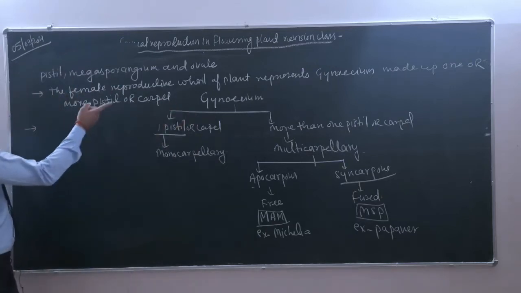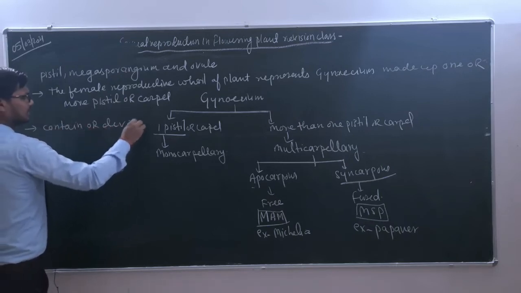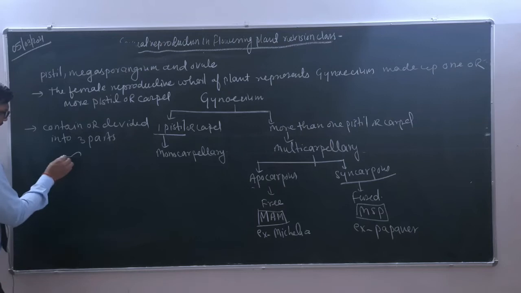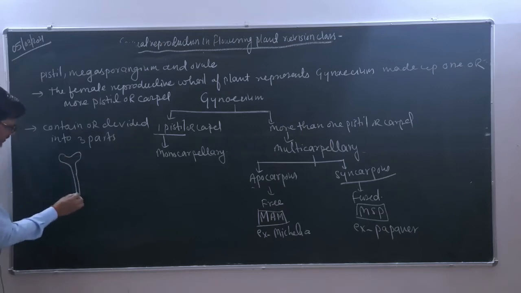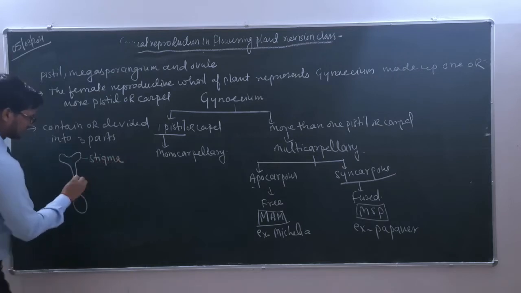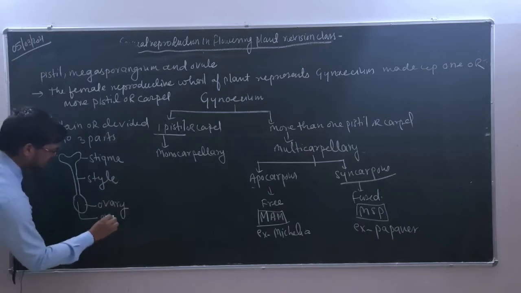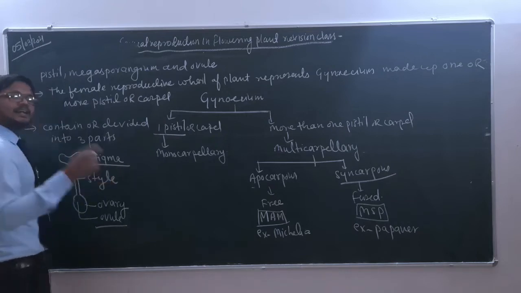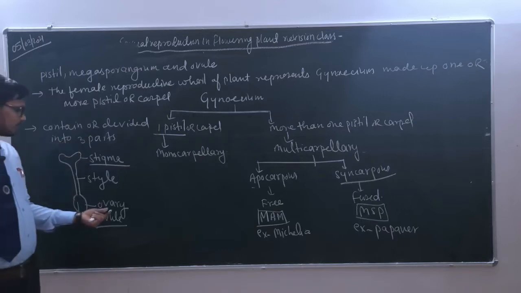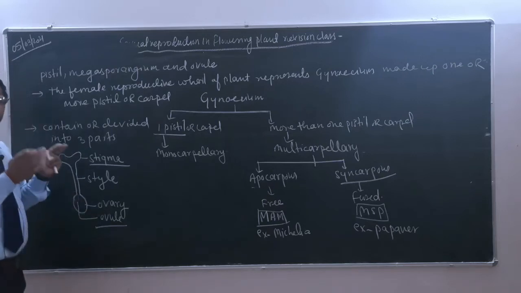We can write that the female reproductive unit is divided into three parts. What are those parts? Let's quickly make it. We already mentioned them during the structure of the flower. This is the stigma. This is the style. And this is the ovary. Inside the ovary there is the ovule. The stigma is the landing platform for the pollen grains. The style is a long cylindrical structure that attaches the stigma to the ovary, and the ovary is the basal, swollen or bulged part of the female reproductive part of the flower.